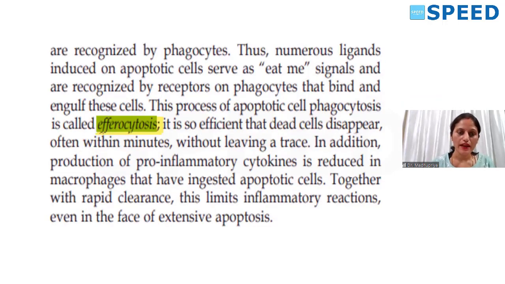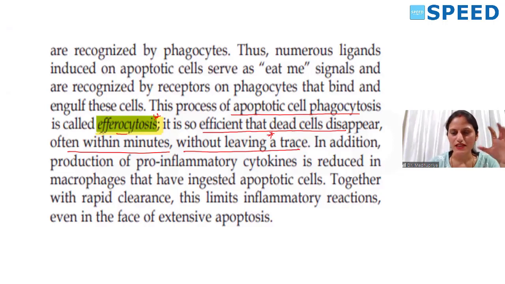There's another terminology called efferocytosis, which is given in Robbins. This is the paragraph from Robbins, 10th edition, efferocytosis. Okay, this is the process of apoptotic cell phagocytosis. So if the phagocytes are phagocytosing apoptotic cells, it is called efferocytosis. So what is the speciality of this? It is so efficient that dead cells disappear often within minutes and without leaving a trace.